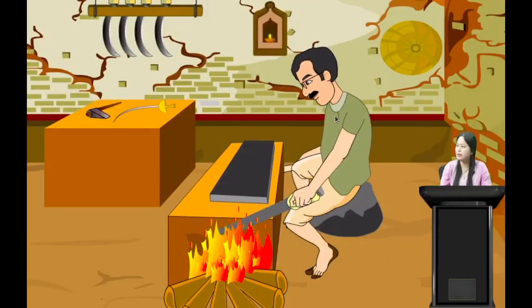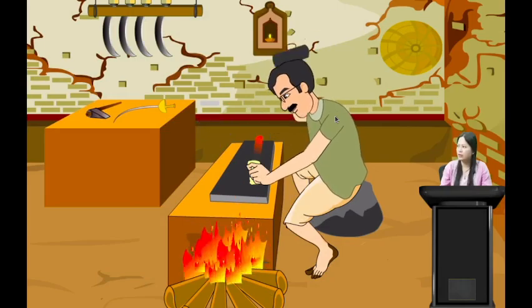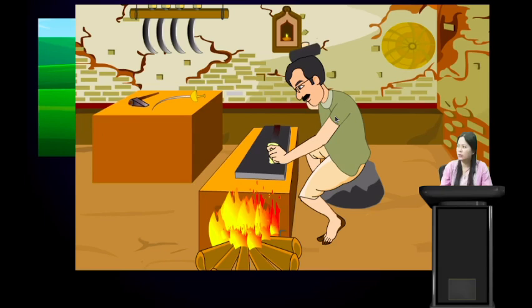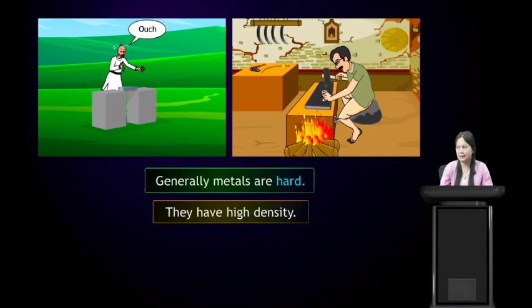Now another example: here we see a man burn it first, heat it first to make it into a different shape. Yes, so generally metals are hard, and they have high density.